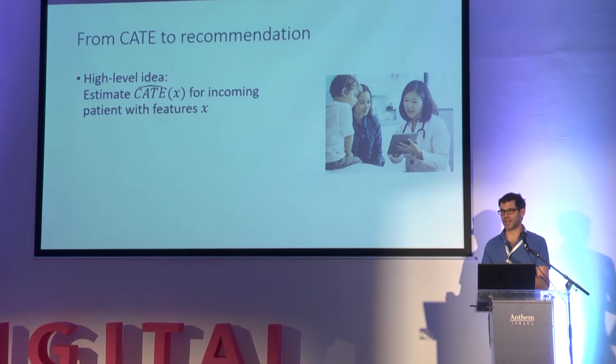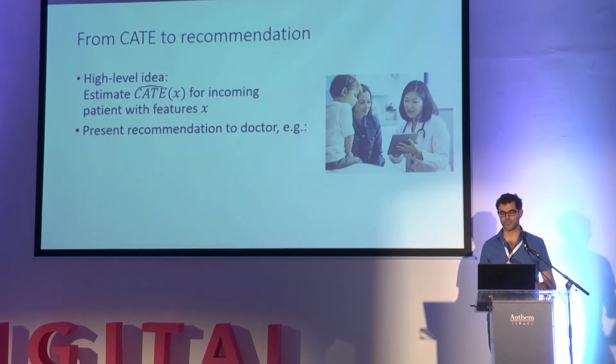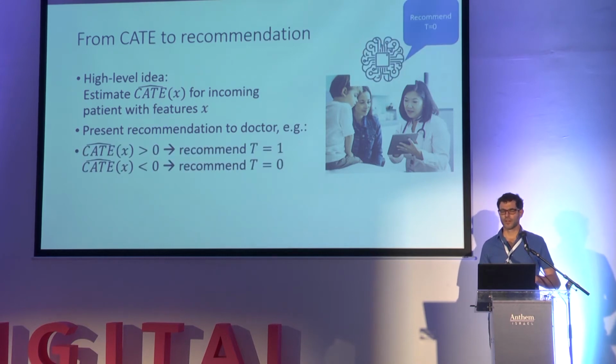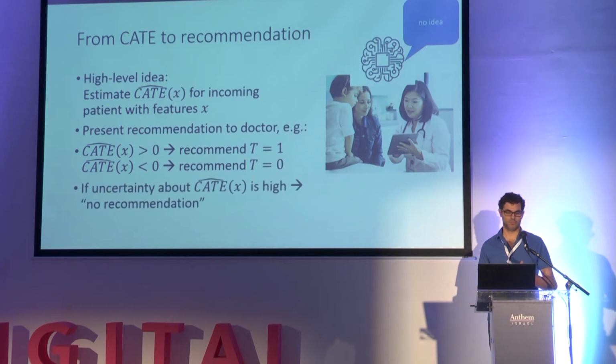How do we use this to actually help patients? The high-level idea is we will estimate CATE-hat(X) for some incoming patient with features X, and then just present recommendations to the doctor. For example, if a higher Y is better, then CATE(X) greater than 0 means that treatment 1 will lead to better results than treatment 0, so we will recommend T equals 1. If we estimate CATE-hat to be negative, we might recommend T equals 0 for this patient with features X. And if there's high uncertainty, you might say, we don't know, no recommendation. We're just trying to help the doctor. It's fine to say we don't know. There's no shame about it.